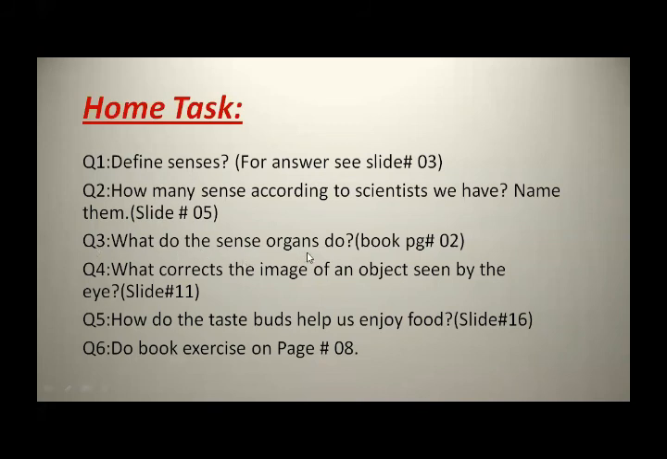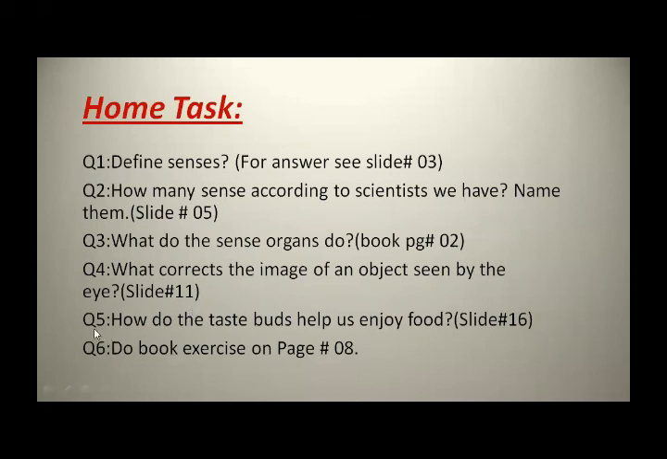Question number 3, what do the sense organs do? You already know that our five senses work together, they send messages to the brain, and then the brain's job is to tell us what we see, what we eat, like that. So for answer, see book page number 2. Okay, question number 4, what corrects the image of an object seen by the eye? For answer, see slide number 11.